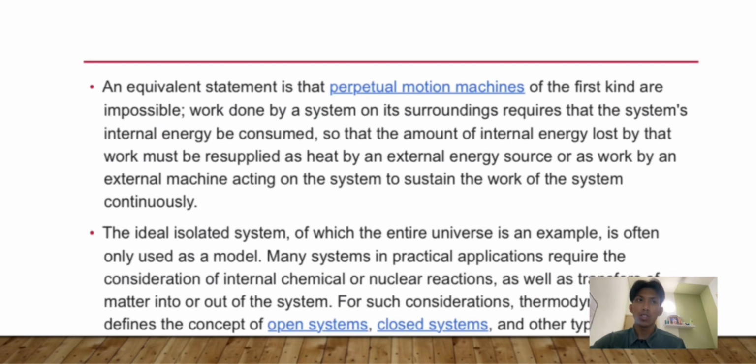An equivalent statement is that a perpetual motion machine of the first kind is impossible.